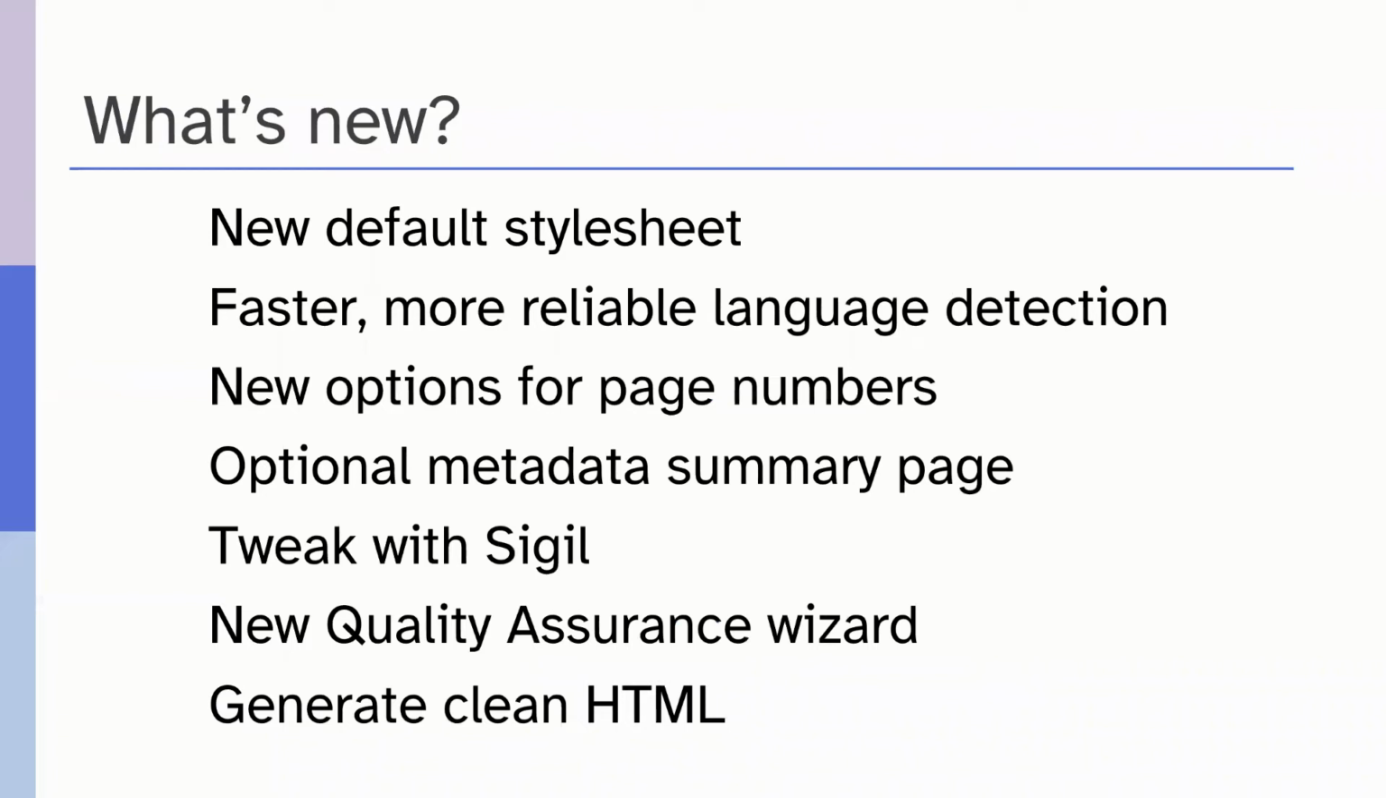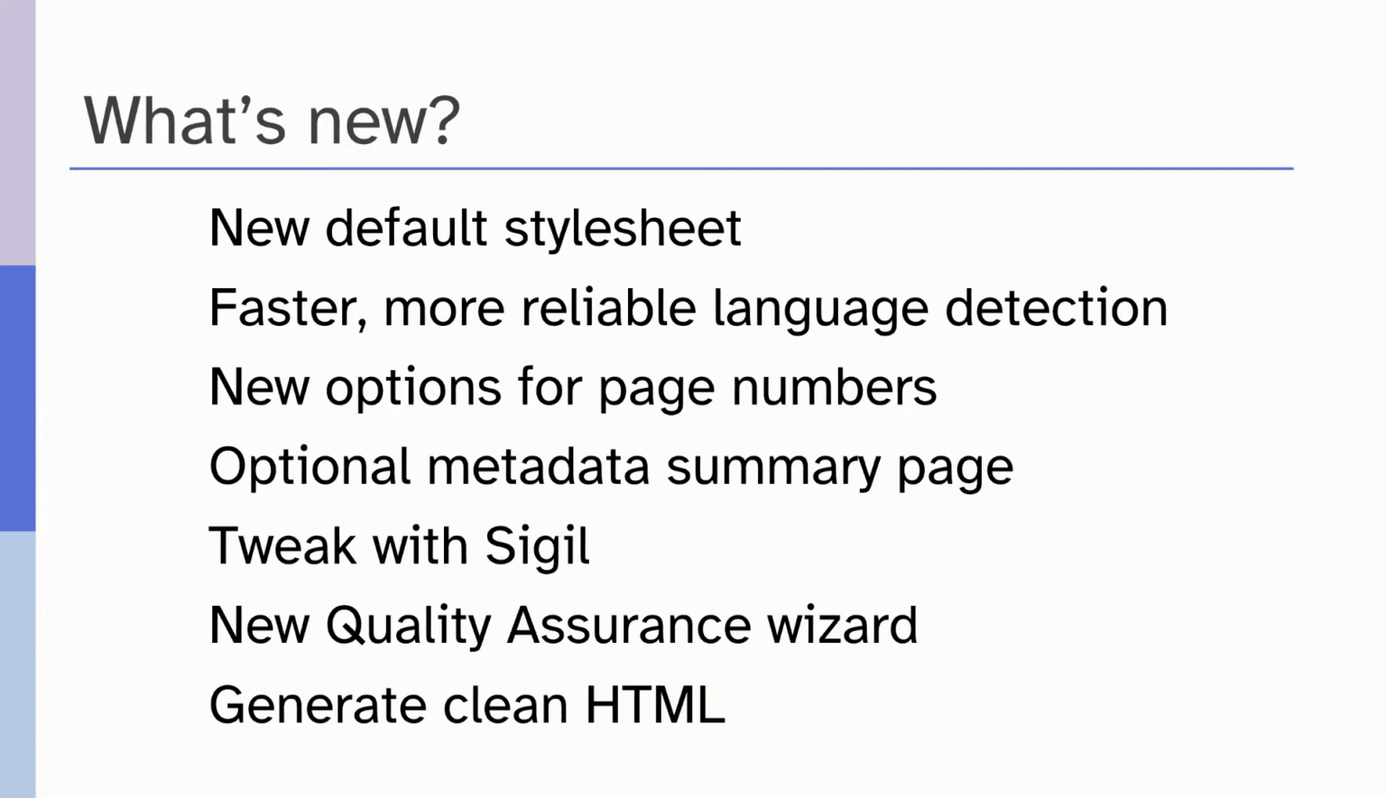So as I mentioned, we're going to spend quite a lot of time updating you on what's new. We're going to cover the new style sheet that's been added, some of the language detection. We're going to talk about some of the new options for page numbering, a critical feature that people value very highly in EPUBs.